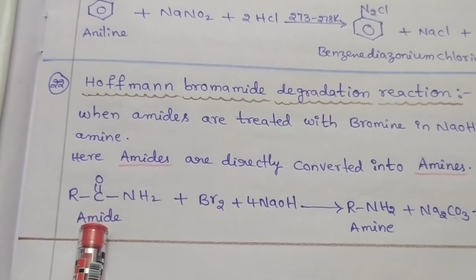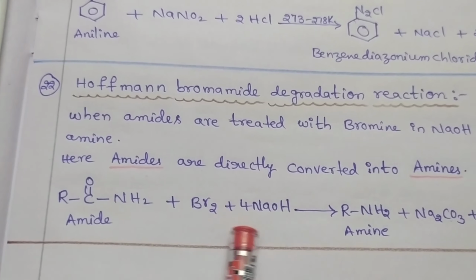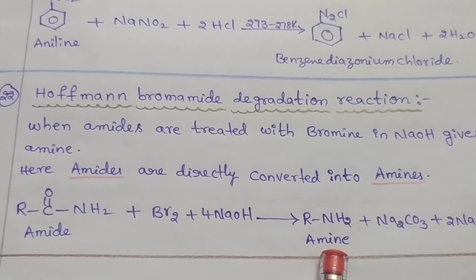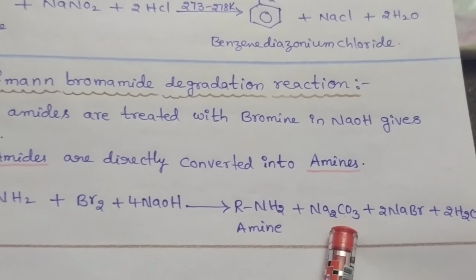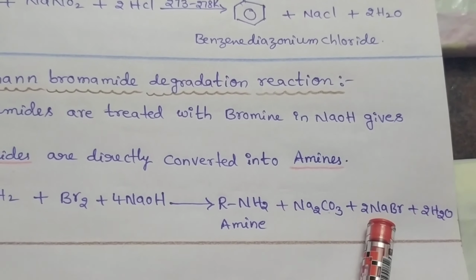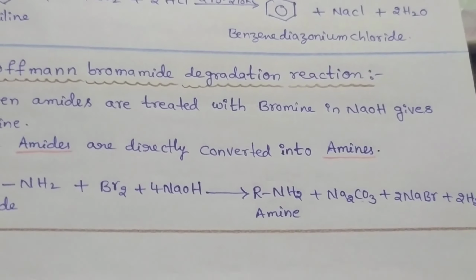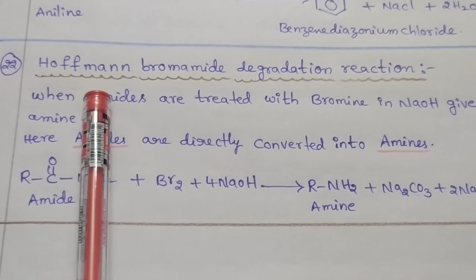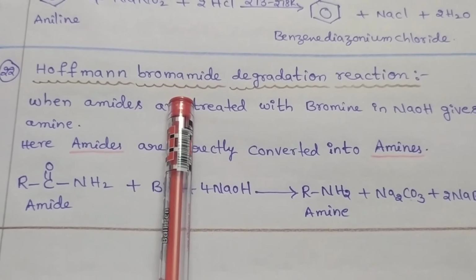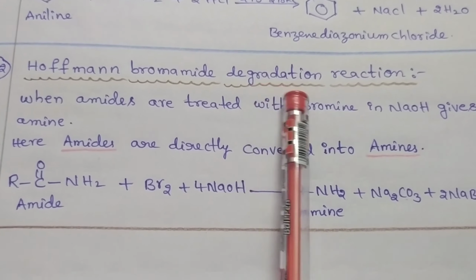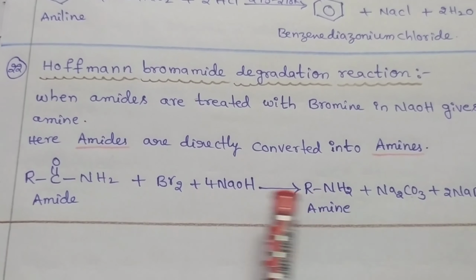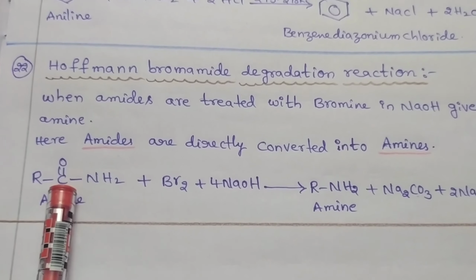This amide is reacted with bromine and sodium hydroxide to form primary amines, sodium carbonate, sodium bromide and water molecule as a final product. This reaction we name Hofmann bromamide degradation. Degradation means when we compare the amide and the amine, the amine has one carbon atom less.